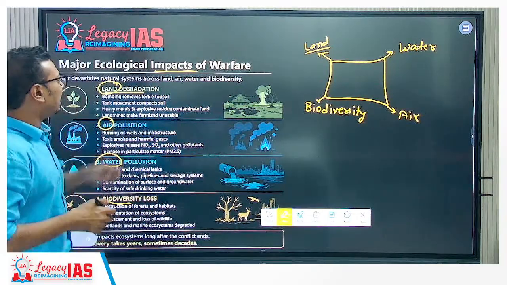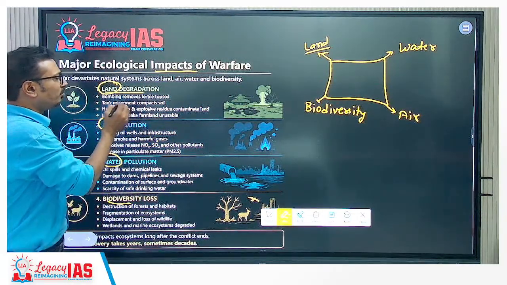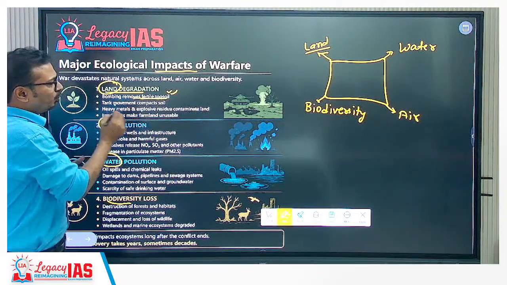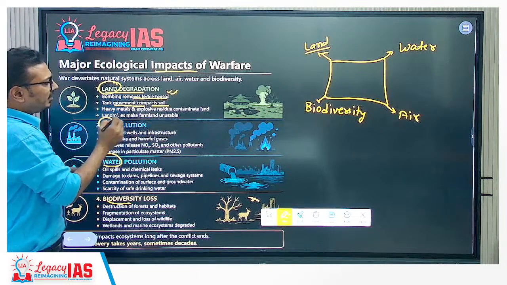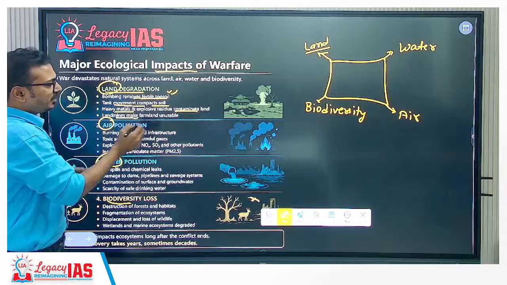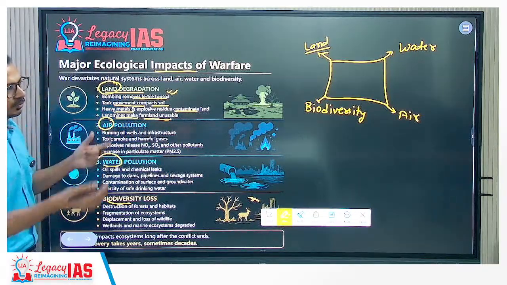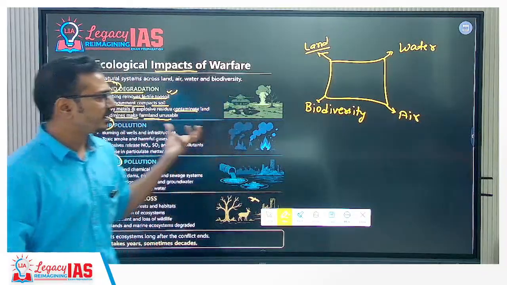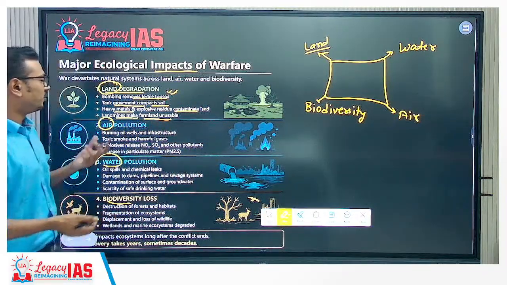Now, how is land getting degraded? For example, bombing removes the fertile topsoil, tank movement compacts the soil, heavy metals and explosive residue contaminate the land, and landmines make farmland unusable for the future. This is mostly observed in Ukraine. This kind of degradation is observed in the Ukraine-Russia war.